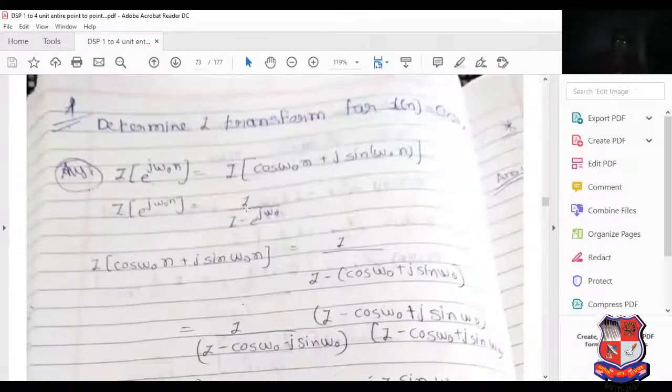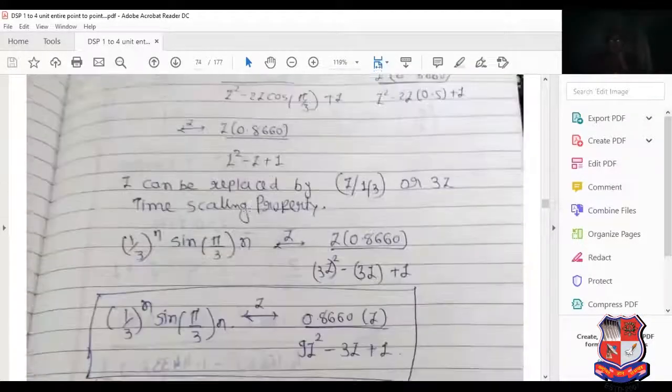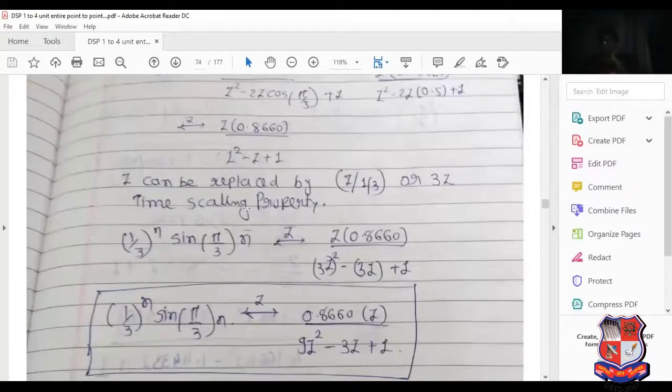Regarding examples, I will discuss in the next lecture, in which we will concentrate on the convolution property, and also determine the z transform of cos omega and sin omega, and after that we will switch over to the inverse z transform. So it is basically the z transform topic.